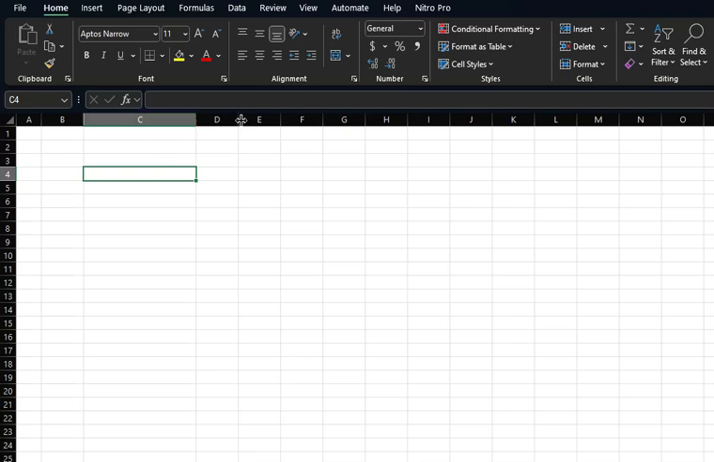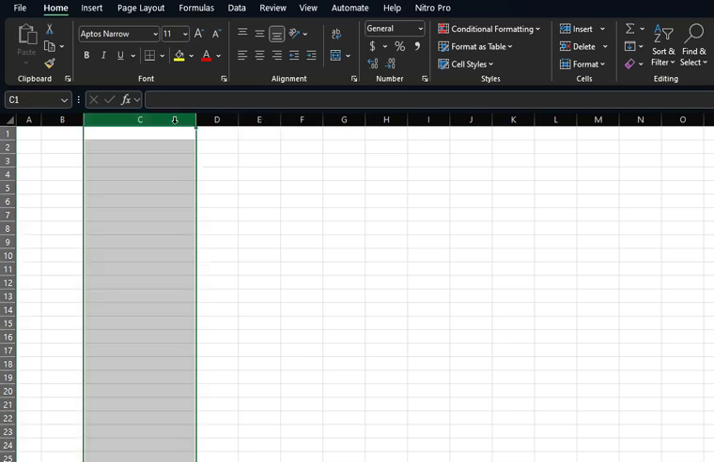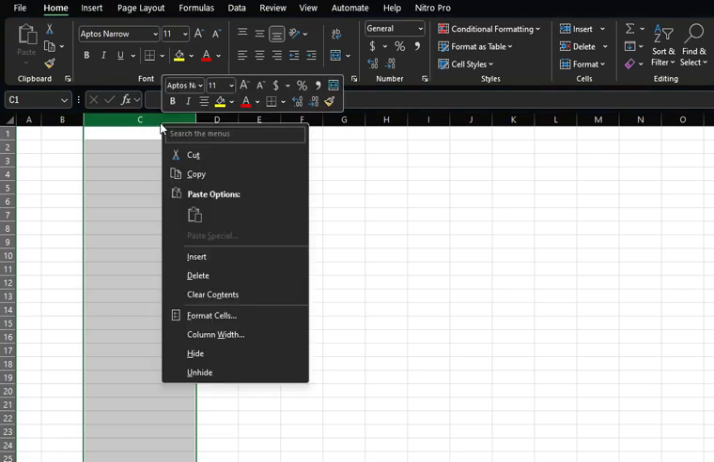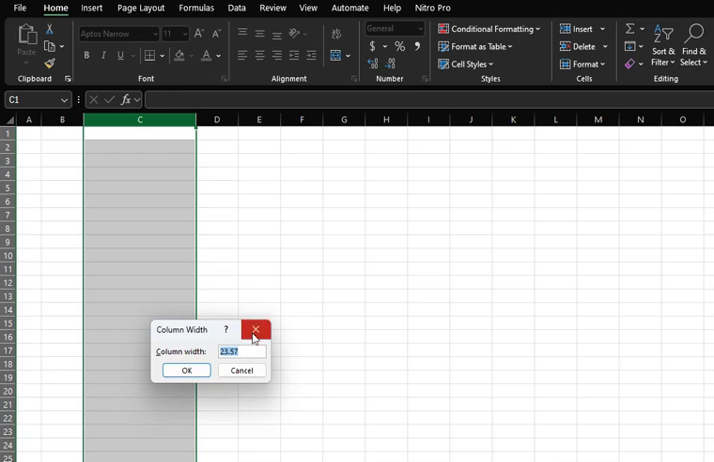You can also set it so that it's a specific width by clicking on the column heading, and then right clicking and doing column width. And then you can set it for however you want. So say I wanted that to be 15 wide.